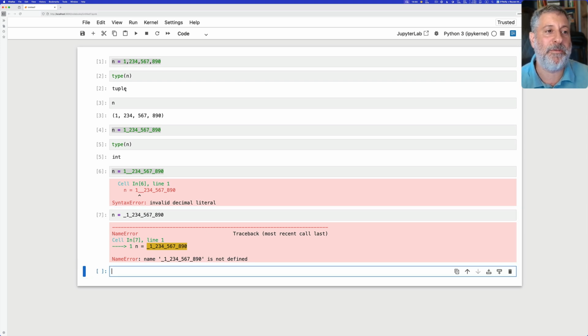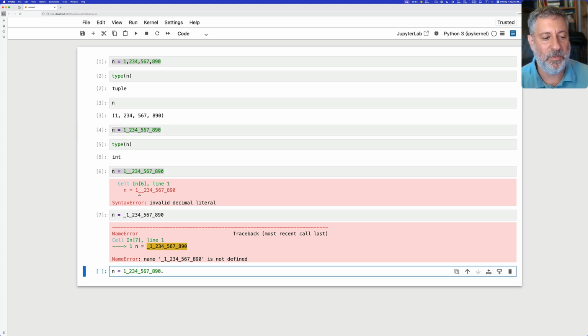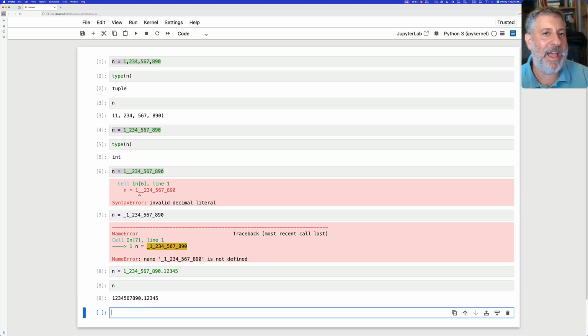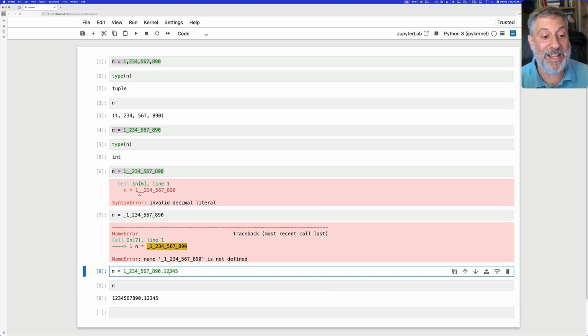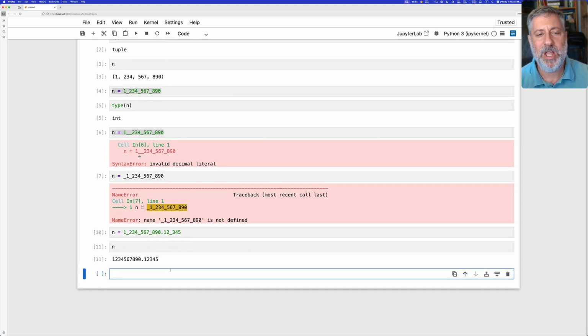Okay, can I do this with a float? Yes, absolutely. I can say here n equals, let's just copy that, and I say dot 1,2,3,4,5, and sure enough, it doesn't matter at all, and we get that back and it's treated as a float. You can, if you want, put the underscores there as well, but are you really going to want to? That's a separate question.